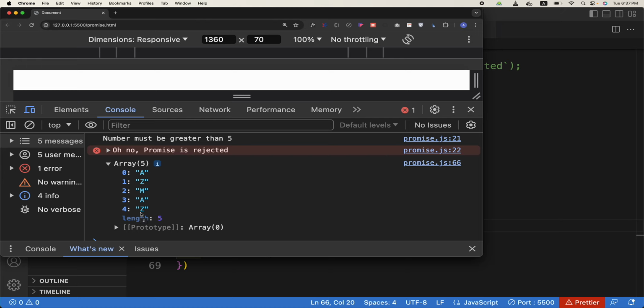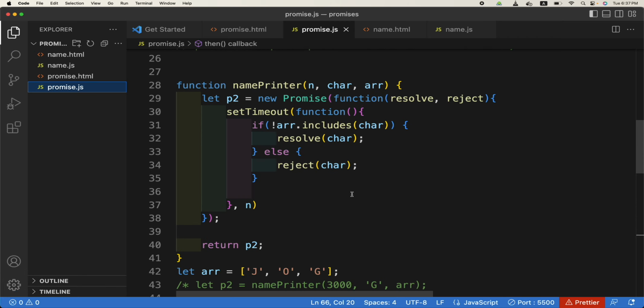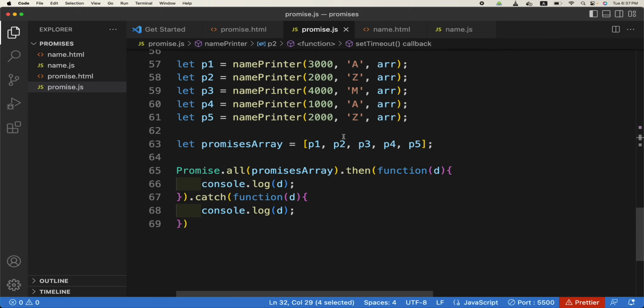Previously in dot then we would get just the single value which is passed in this function. If you remember, I had told you whatever is passed to the resolve function, we can catch inside the then function. Here all of those values will be in an array.